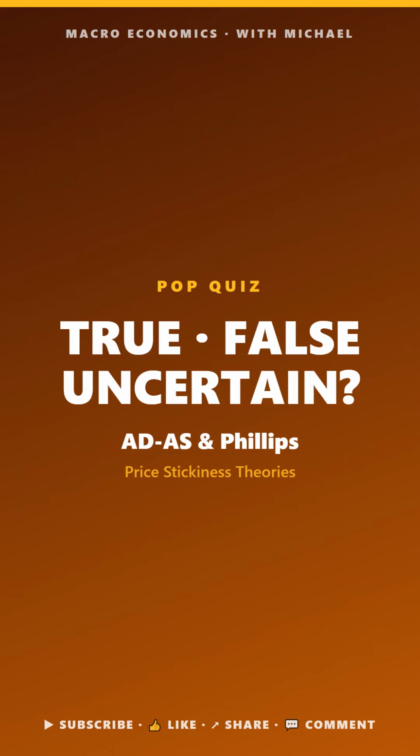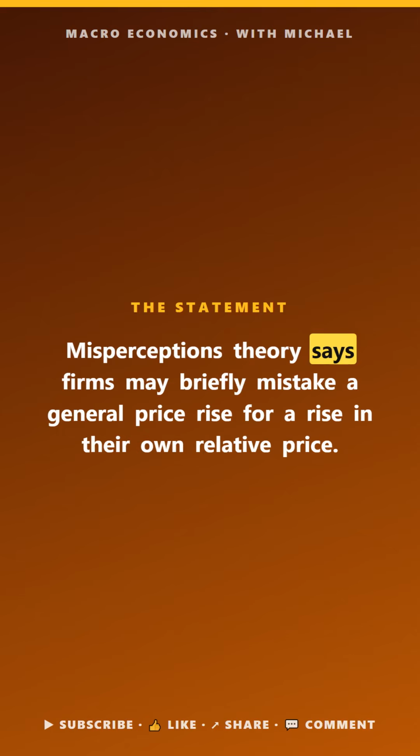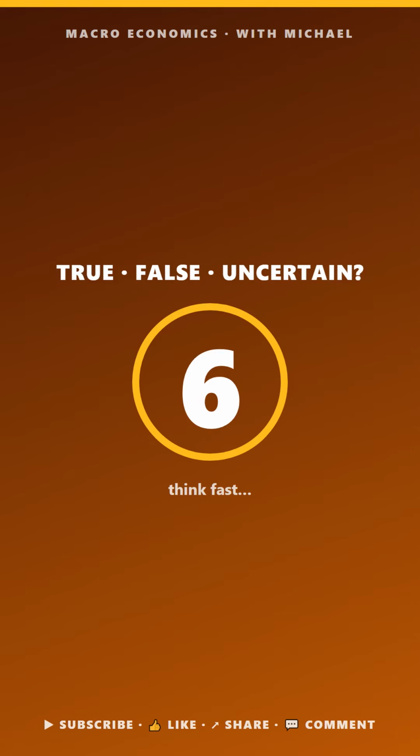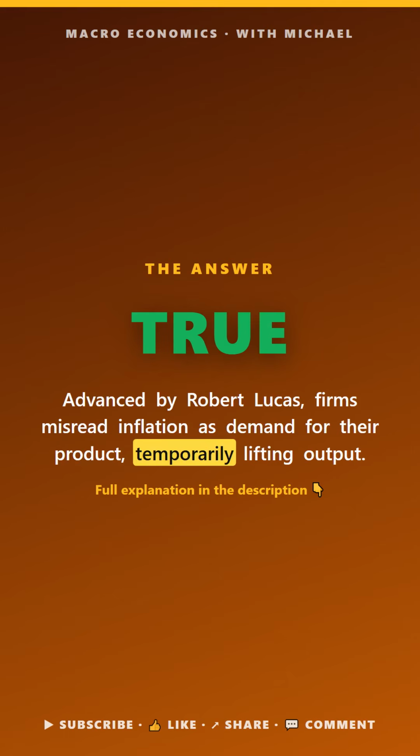ADS and Phillips. True, false, or uncertain. Misperceptions theory says firms may briefly mistake a general price rise for a rise in their own relative price. The answer is true. Advanced by Robert Lucas, firms misread inflation as demand for their product.